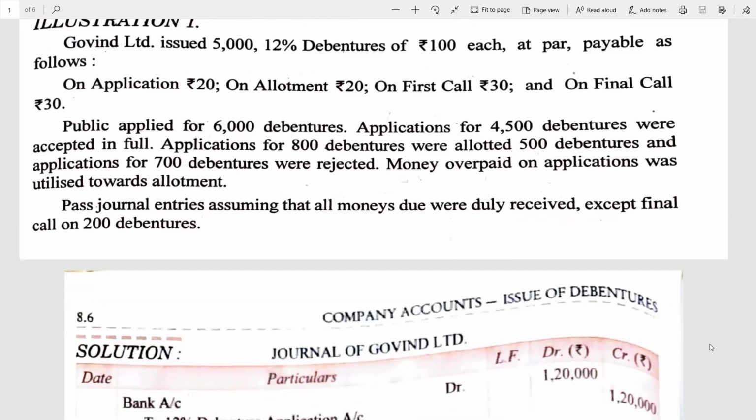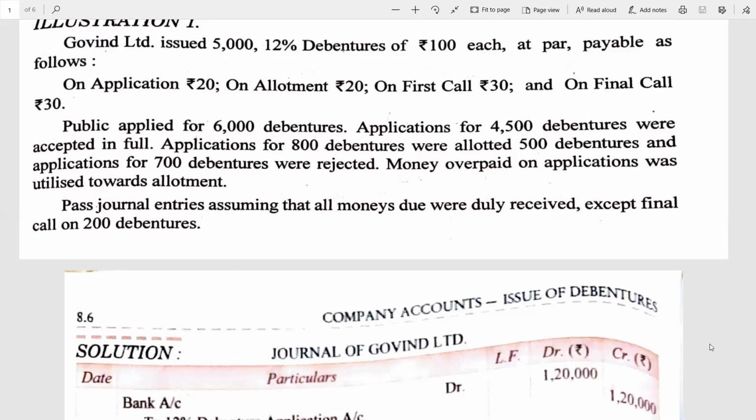Public applied for 6,000 debentures. Applications for 4,500 debentures were accepted in full. Applications for 800 debentures were allotted 500 debentures, and applications for 700 debentures were rejected. Money overpaid on application was utilized towards allotment. Pass the necessary journal entry assuming that all the money due was duly received except final call on debentures.